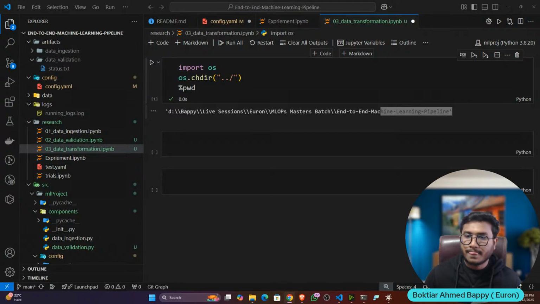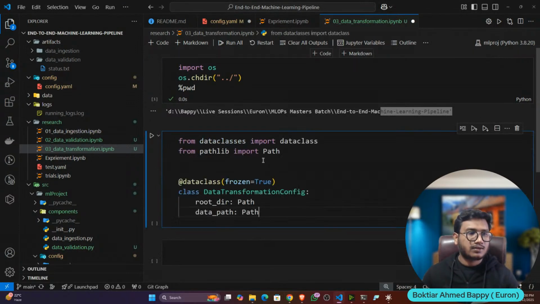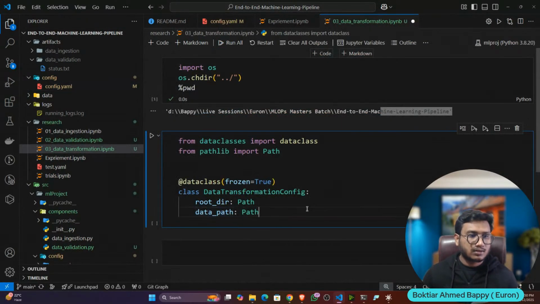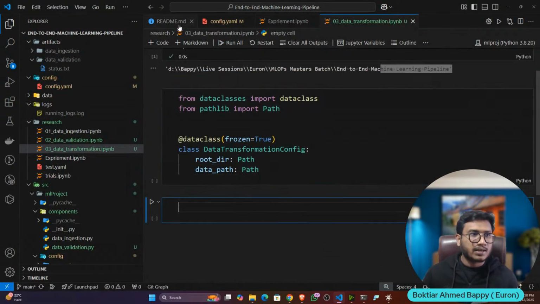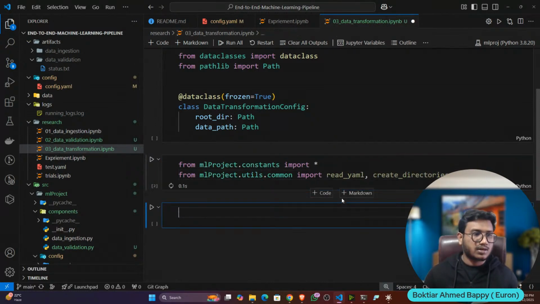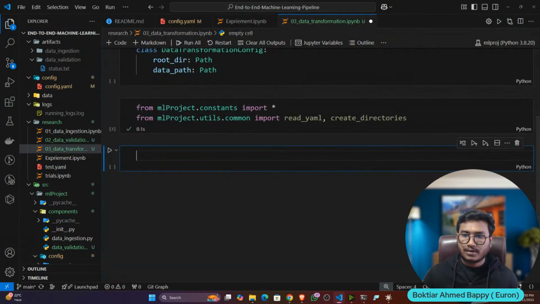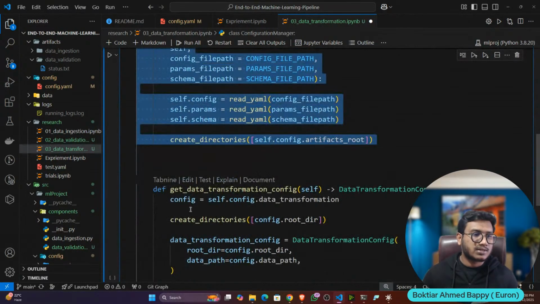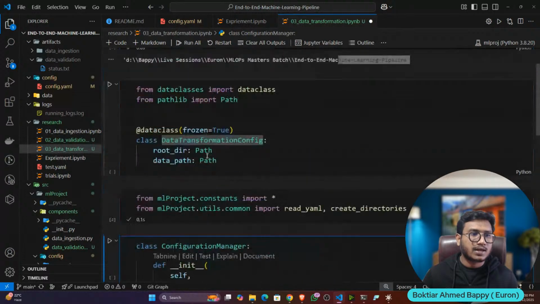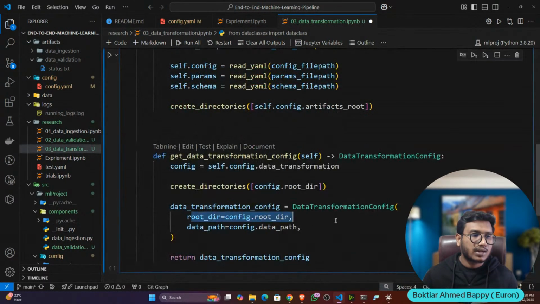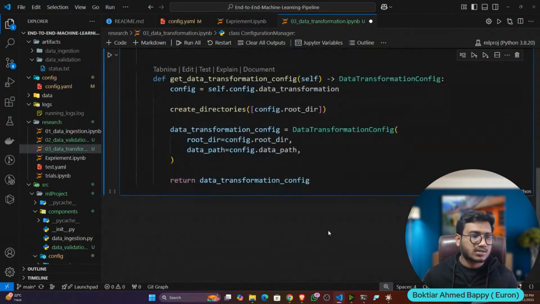So here let's define the entity. Okay, so we only have root directory and data path. Then next thing I will create my configuration manager. So let's import the utility. After that, this is my configuration manager class, the same class, only the method is changing: get data transformation config, and again this is the return type. It will return only these two variables, root directory and data path, from the configuration itself. Okay, now let me execute.